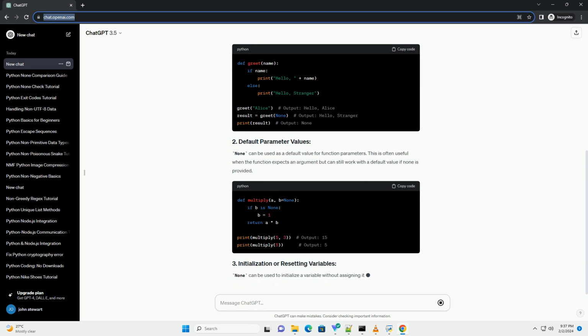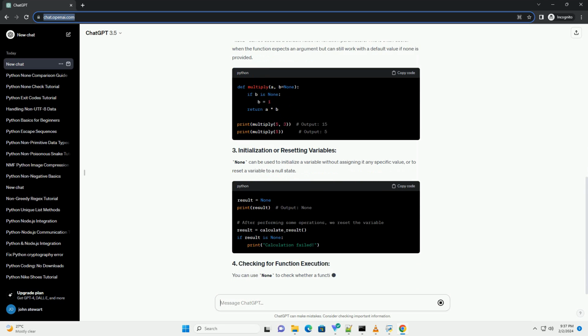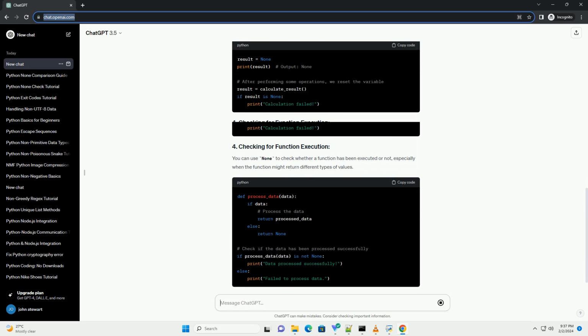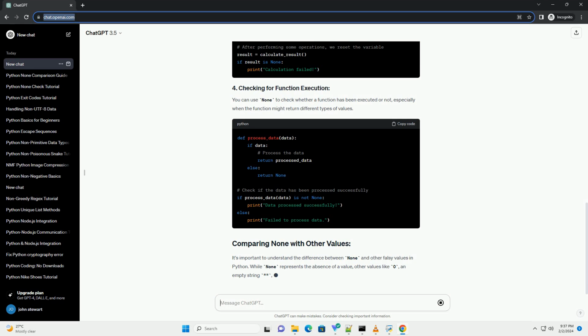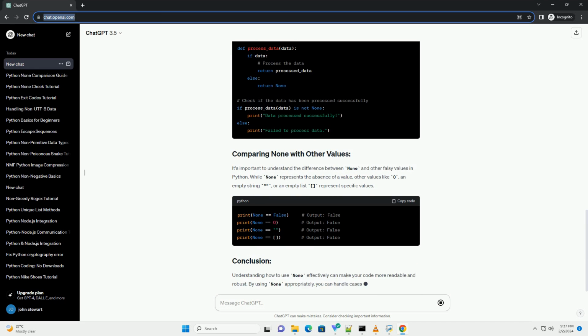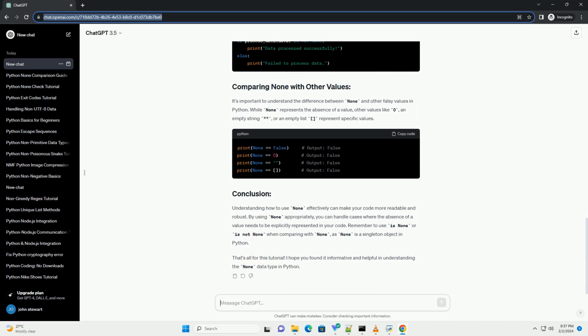None is often used to signify the absence of a value or as a placeholder. It is returned by functions that do not explicitly return a value, and it can be used as a default parameter in function definitions. In Python, None is considered a falsy value, meaning it evaluates to False in Boolean contexts.